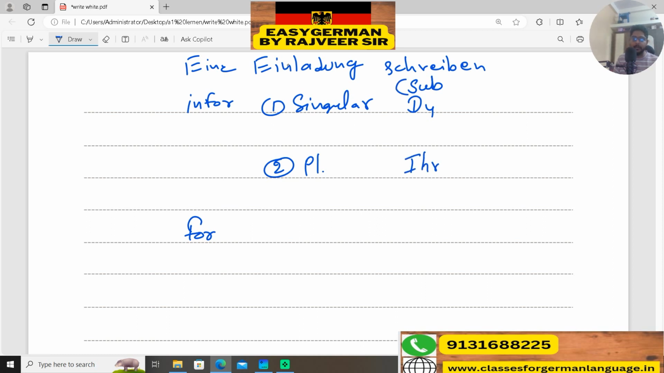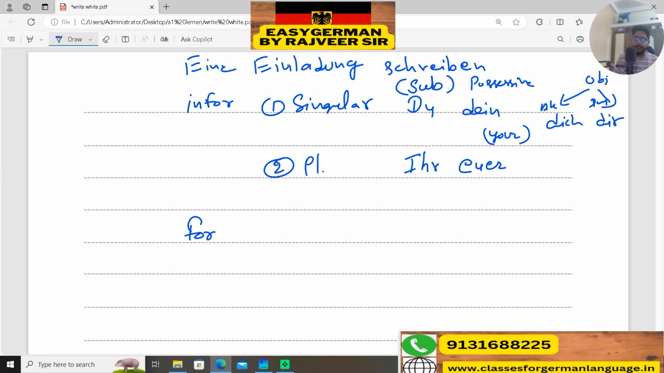for the subject only. For the possessive you will use dein. For the plural you will use euer. And for the object you will use it according to the case. The first case is accusative, the second one is dative. For accusative you will use dich, and for dative you will use dir. And here it will be exactly the same for both cases: euch, euch.